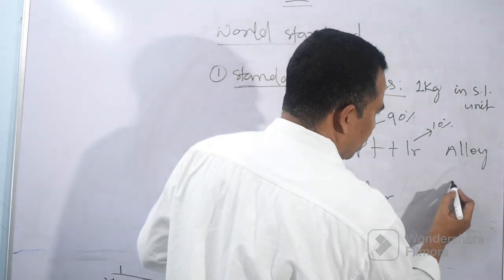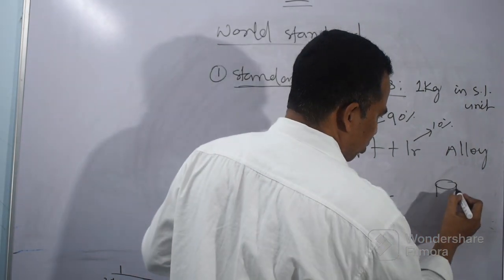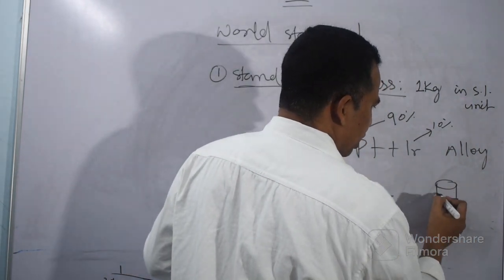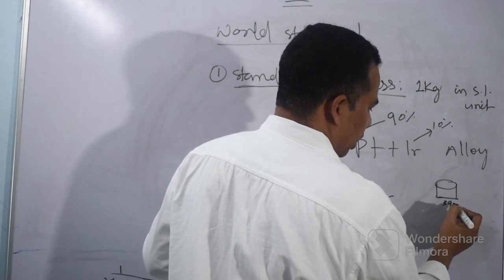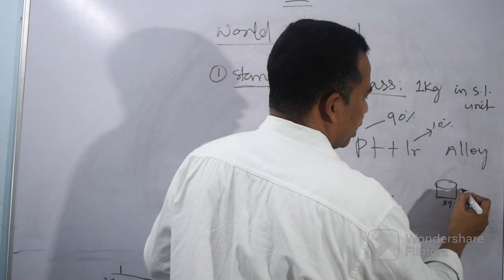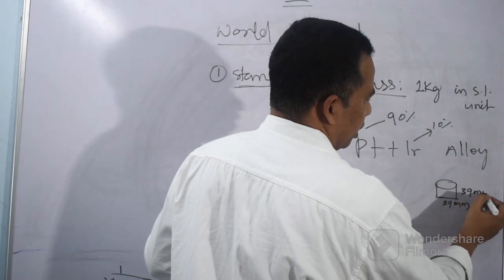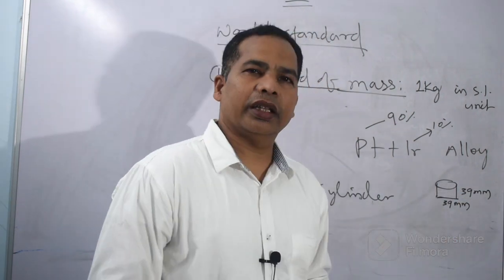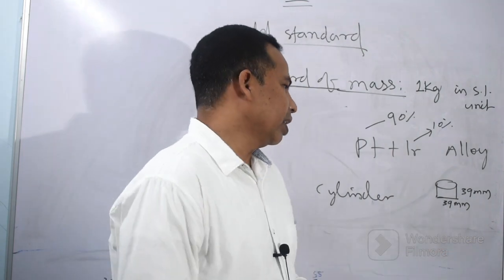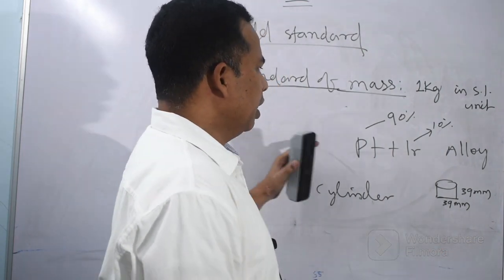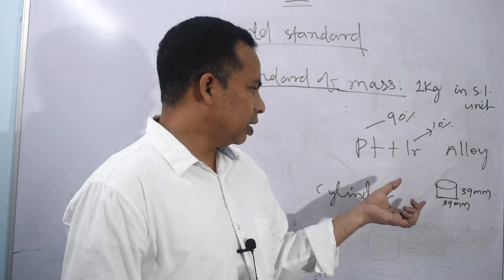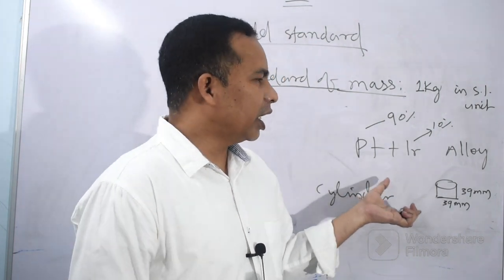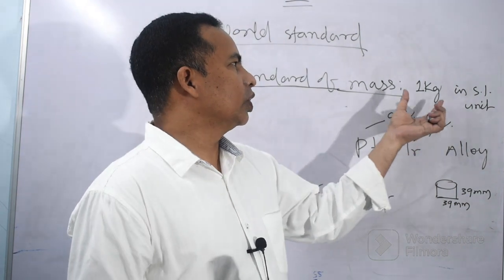It is a very small, ball-sized cylinder, whose width is 39 millimeter and height is also 39 millimeter, width and height the same. Whatever the mass of that cylinder is has been taken as 1 kilogram.